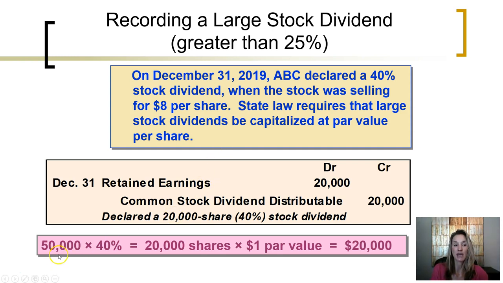So we are going to take the 50,000 shares outstanding times 40%. This dividend will be 20,000 shares of stock at a par value of $1. The amount that we take out of retained earnings, $20,000. Decrease retained earnings with the debit, and we will credit this temporary equity account, common stock dividend distributable.